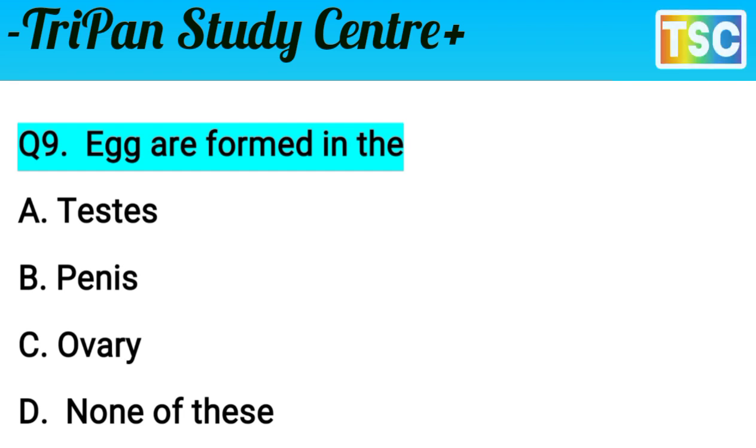B, penis. The penis is a route for the passage of sperm out of the body. It means option B is wrong. Option C, ovary. Yes, it is the correct answer. Eggs are formed in the ovary. C is correct for this question. That's important. Let's see the next question.